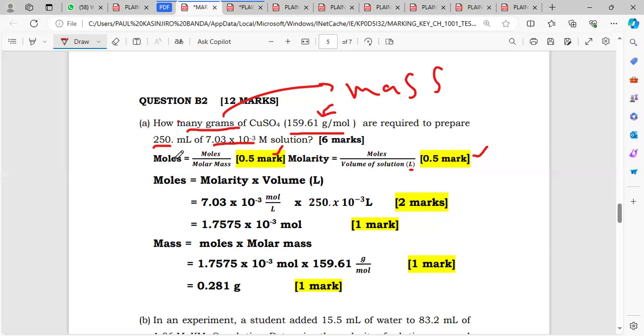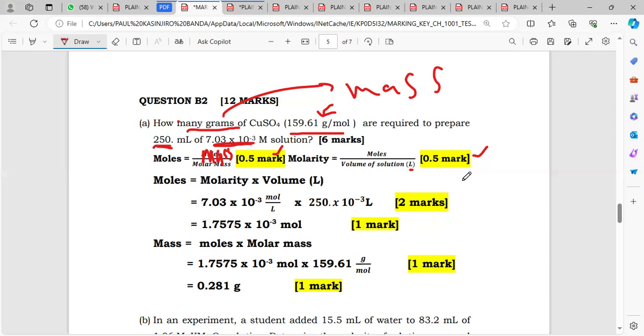And then here they were supposed to say moles is equal to mass, not moles here on top. Here on top, you're supposed to have mass. So moles is equal to mass over molar mass. Okay, so what do we have? We have a concentration, which is the molarity, and then we have the volume. So we can use this molarity and this volume to find the number of moles.